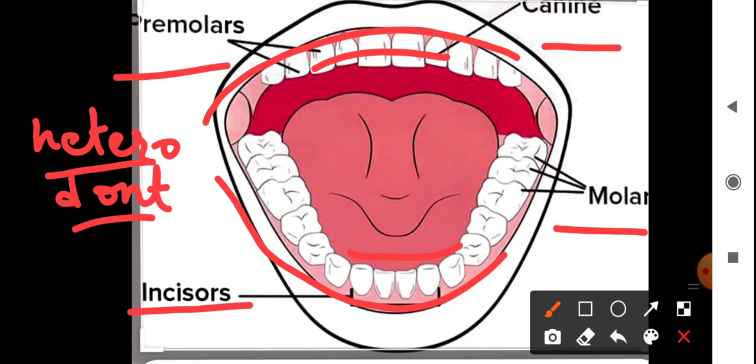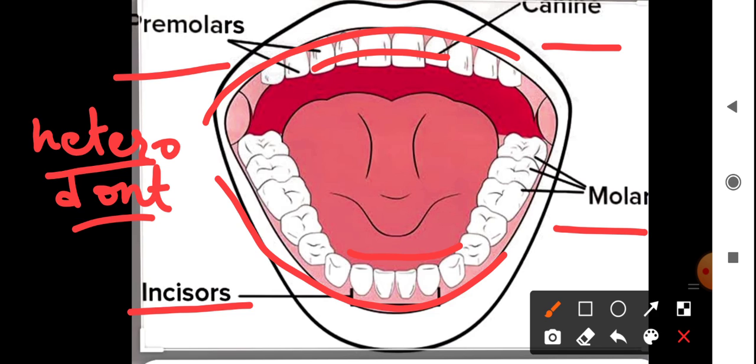They are usually used for cutting and biting the food. Canines are pointed, conical-shaped teeth, two in each jaw. These canines are used for tearing and piercing.